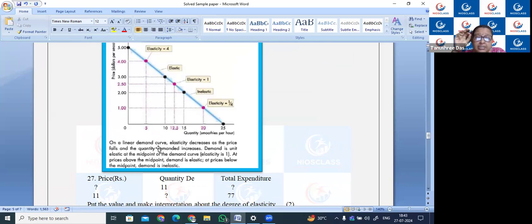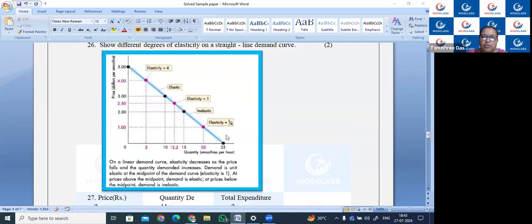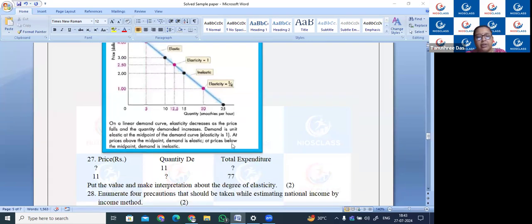Demand is unit elastic at the midpoint of the demand curve. That is, elasticity is 1. As you can see, it is in the middle of the curve, and at prices above the midpoint, demand is elastic. At points below the midpoint, demand is inelastic. Okay, so this is what we have. This is the diagram of the calculation of price elasticity of demand.